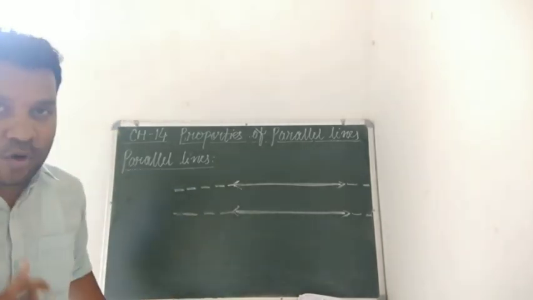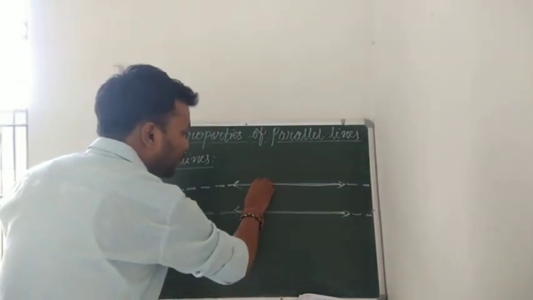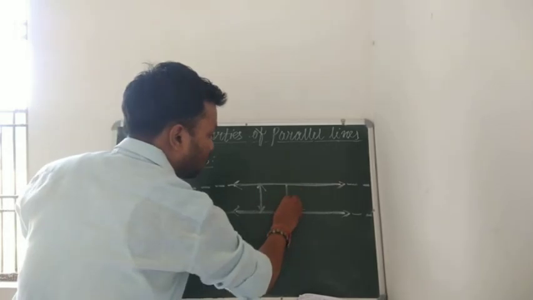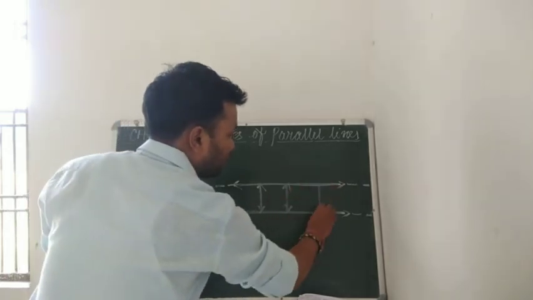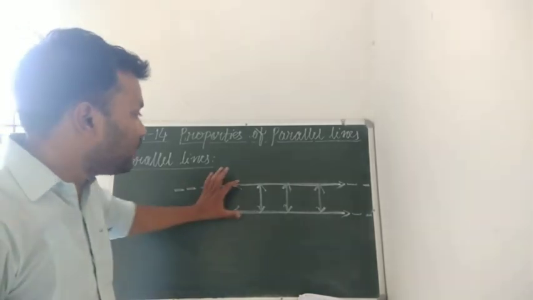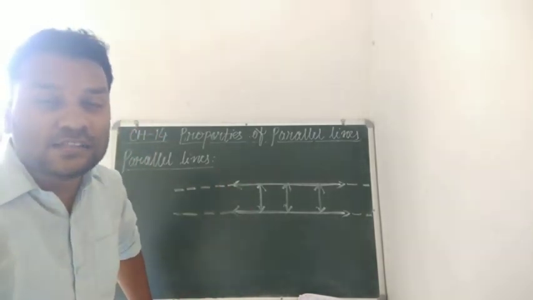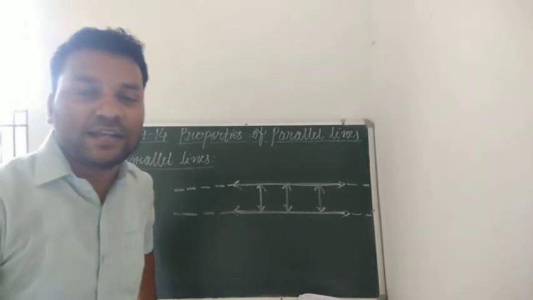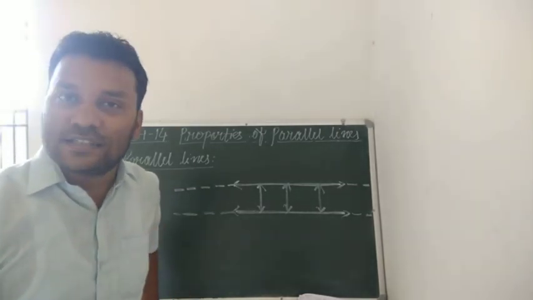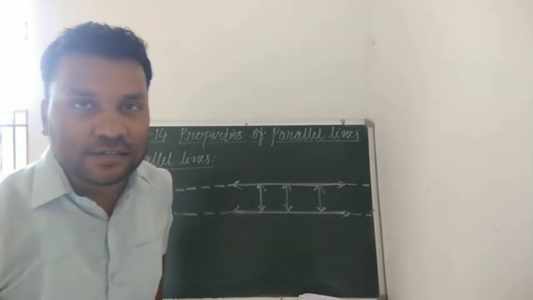And a very important thing is that the distance between two parallel lines is always constant, that is always fixed. It will not change. That is, the distance between two parallel lines is always fixed, and parallel lines are those lines which lie in the same plane and will not intersect each other, however far they are extended.